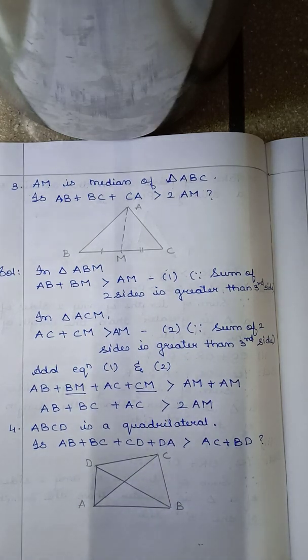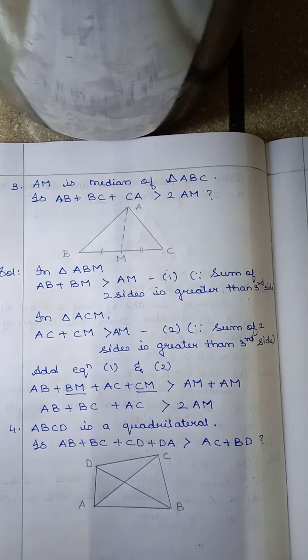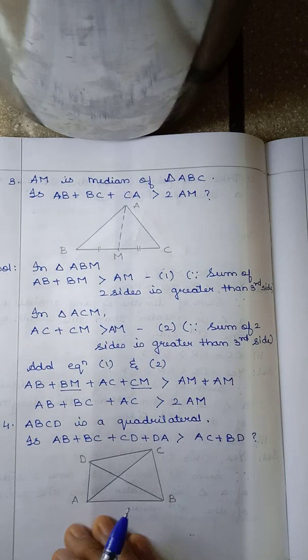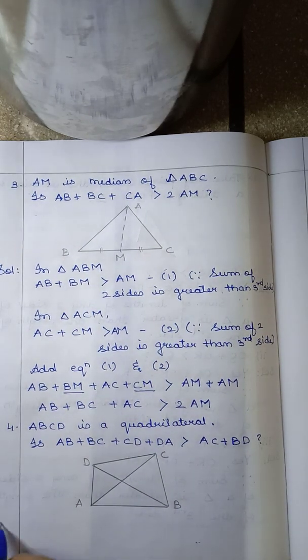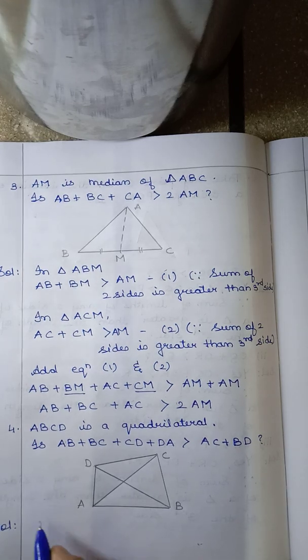Here also, children, as we did for the previous one, you can see the triangles. We have to consider the different triangles and write that the sum of the lengths of any two sides is greater than the length of the third side, get these equations and then add. First, let us take triangle ABC.